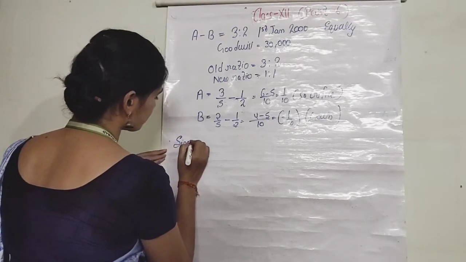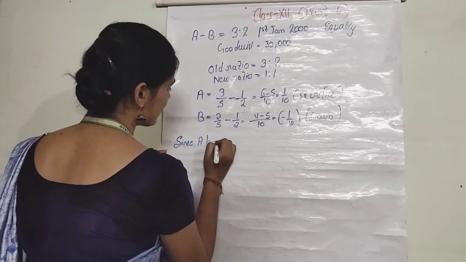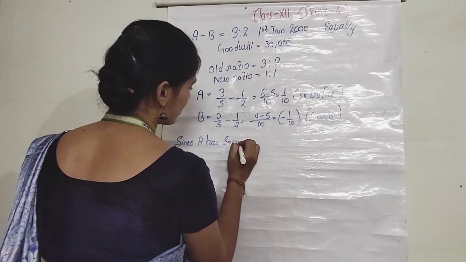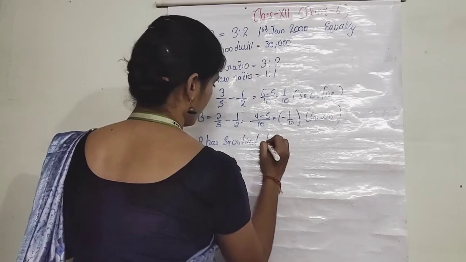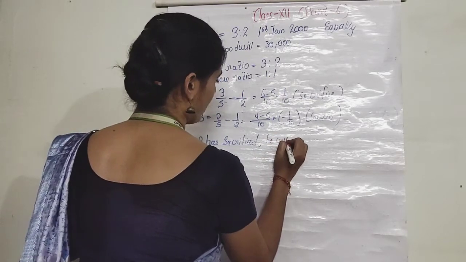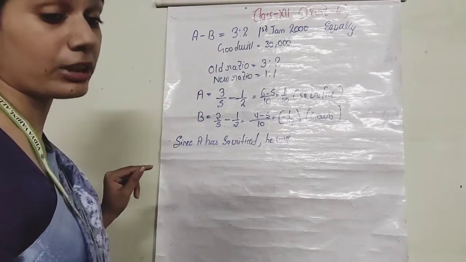Since A has sacrificed, he will be credited with how much amount?